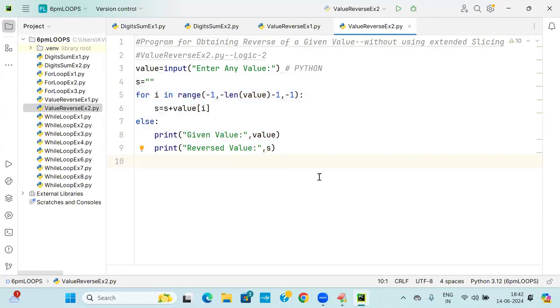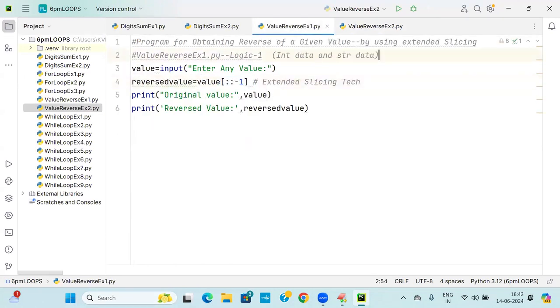Can I tell you the third logic? Third logic I'll tell you. The third logic will work only for what? Integers. Integer data only, for numerical numbers. Previously, this worked for both numerics as well as strings, both int data and str data.